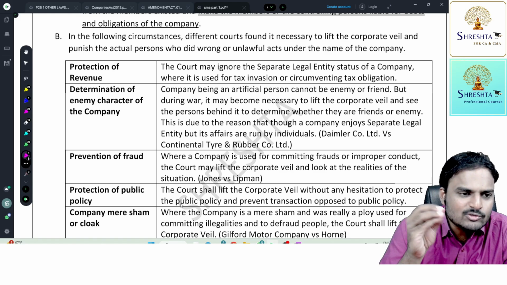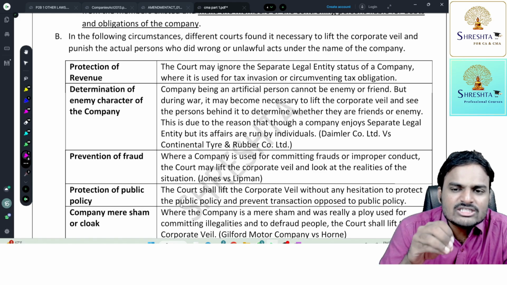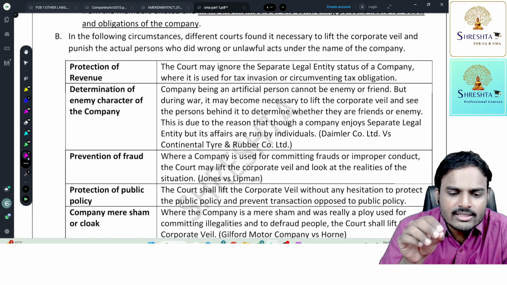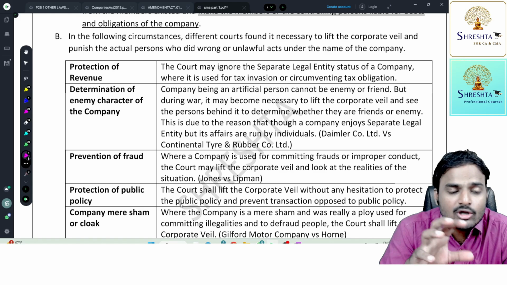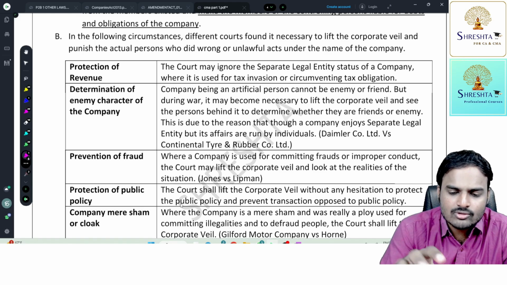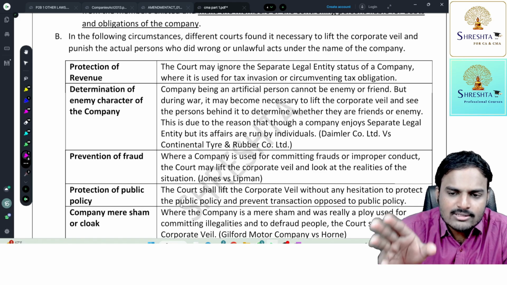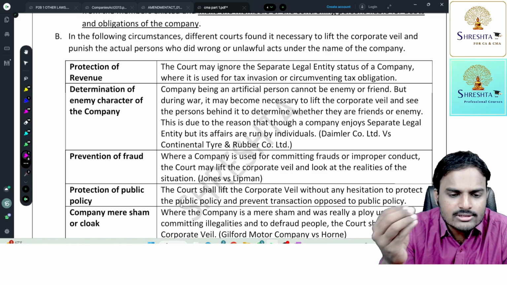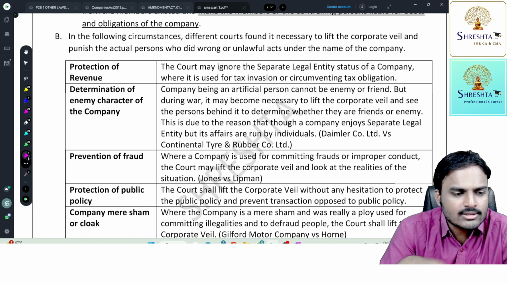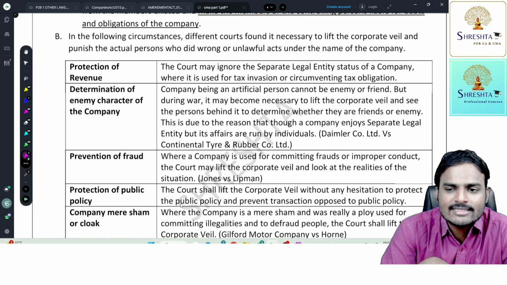The company has its own existence. The nationality of the company depends upon the nation where it got incorporated, but not through its members. Suppose today I incorporated a company in Hyderabad. All the members of the Hyderabad company belong to South Korea, China, and USA. None of the persons is from India. Foreigners came to Hyderabad and incorporated a company in Hyderabad.